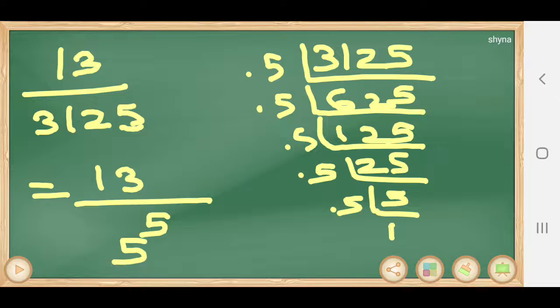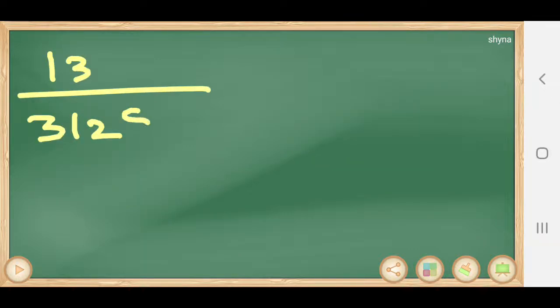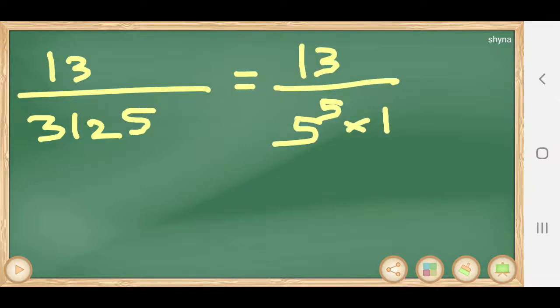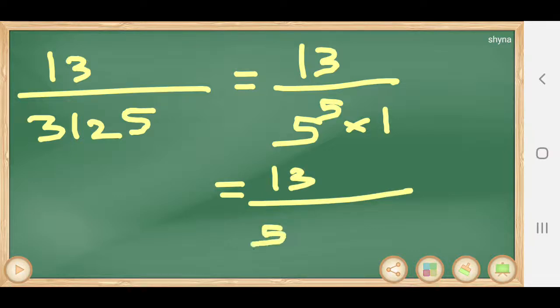Now we got 5 as the factor. Can we write 2 also there? Why not? We can, because 5 raised to 5 is the same as 5 raised to 5 into 1. Can we write 1 in the form of 2? Yes, we all know that 1 equals 2 raised to 0. Any number raised to 0 equals 1. That is, 13 by 3125 equals 13 by 5 raised to 5 into 1, equals 13 by 5 raised to 5 into 2 raised to 0.